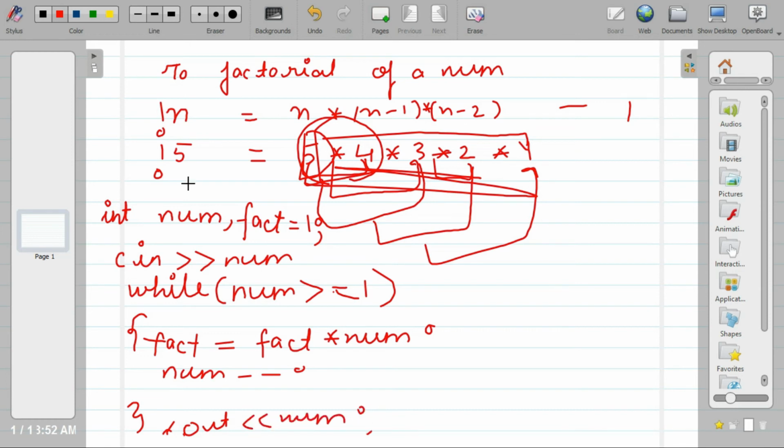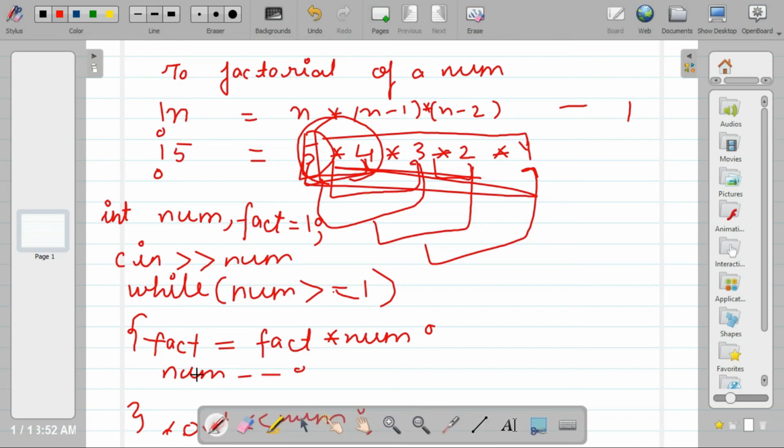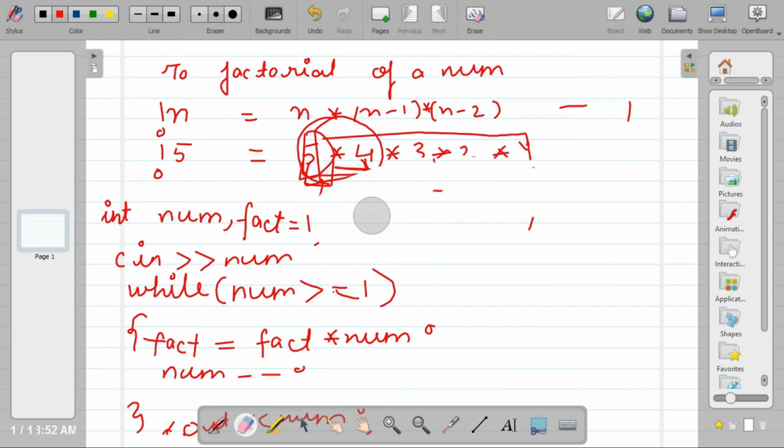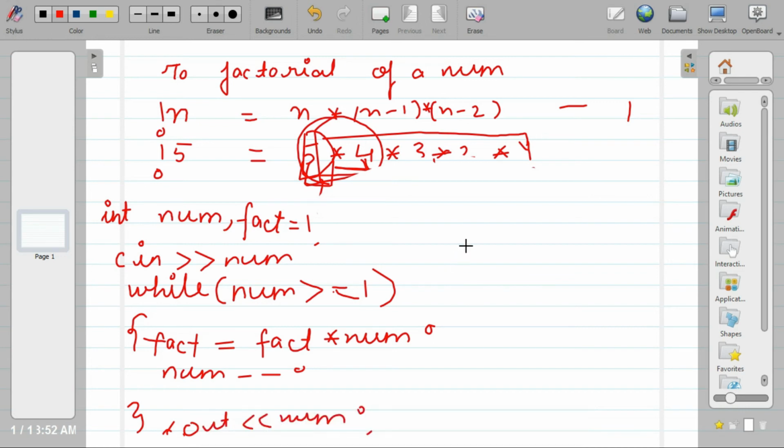Now let's check how this loop will work. So let's say we have two things, num and fact. Let's say the initial value of num is 5. So yes, num is greater than 1. Now fact is 1, here we define it 1. Now num is greater than 1, yes. So fact will be fact into num, 1 into 5, and num will be num minus 1.